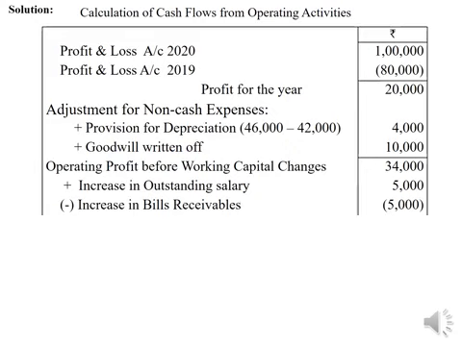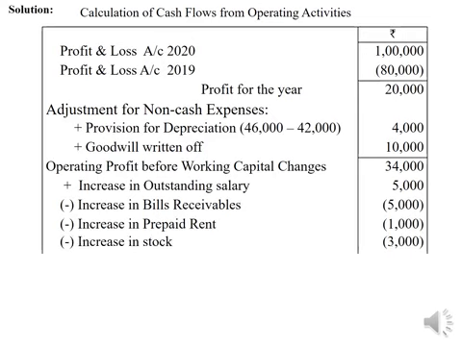Then there is an increase in bills receivable. Bills receivable is part of current assets. Increase in current asset decreases cash, therefore deduct 5,000 rupees as a minus figure. Then increase in prepaid rent. Prepaid rent is an item of current asset, therefore the increase in current asset has to be deducted, rupees 1,000 outflow.